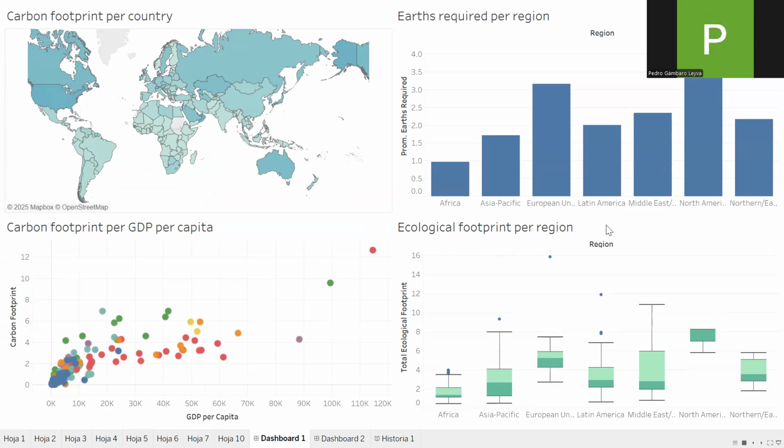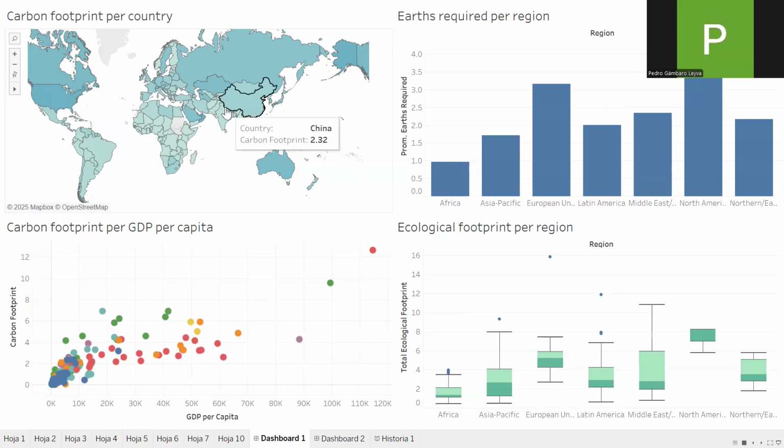Finally, in the last graph, we can see the ecological footprint generated per region. This means the effort that countries are putting in order to reduce it. North America is the highest one, followed by the European Union, which are the ones that spend the most amount of money in order to try to keep their carbon footprint down. And as we can see, they usually tend to have higher GDP per capita.